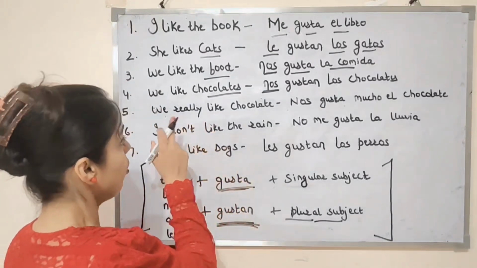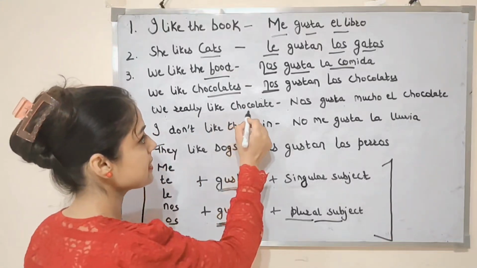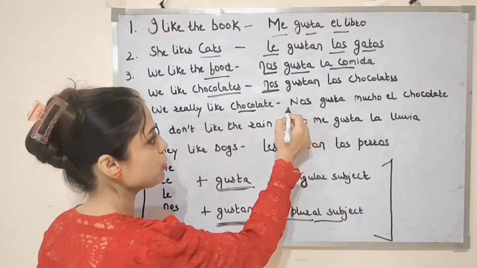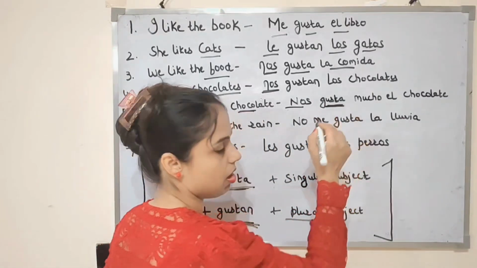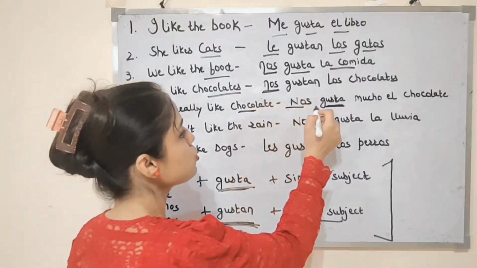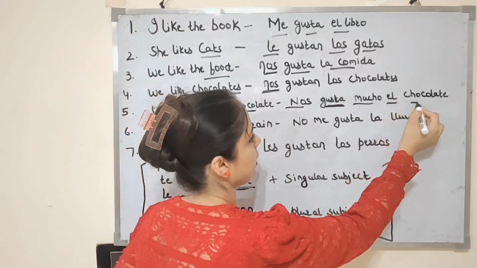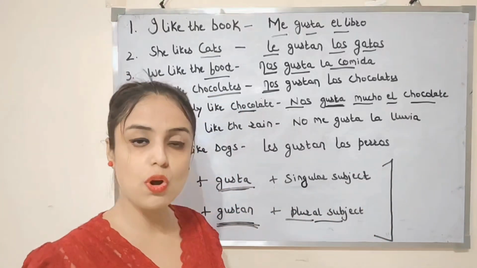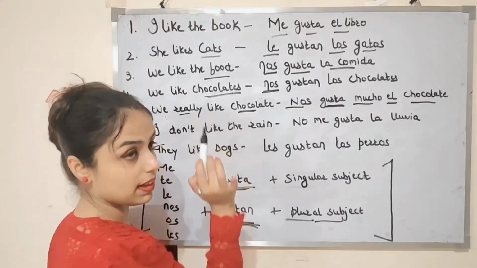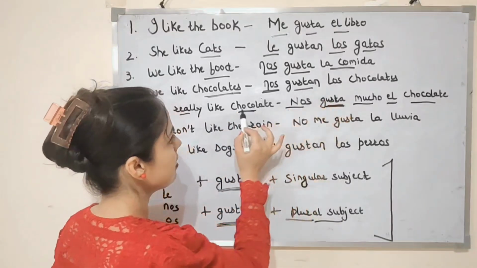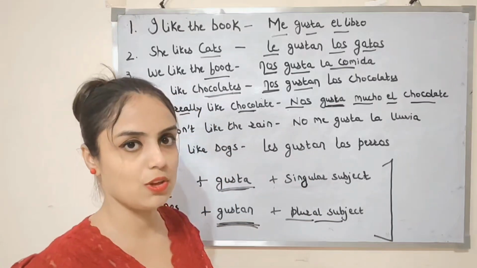Vale? Now here, we really like chocolate. Here chocolate is singular. For we we will use nos, but chocolate is singular, that's why we are using this form of gustar, that means gusta. So nos gusta mucho el chocolate. Vale? Since chocolates were plural before, we used gustan. Here it's singular, that's why we are using gusta. Try to understand the concept.